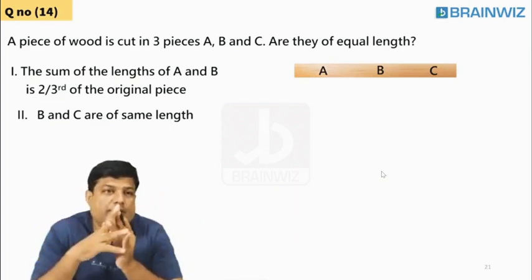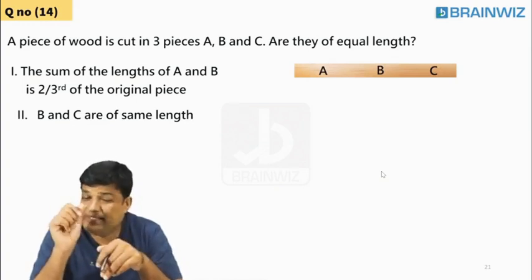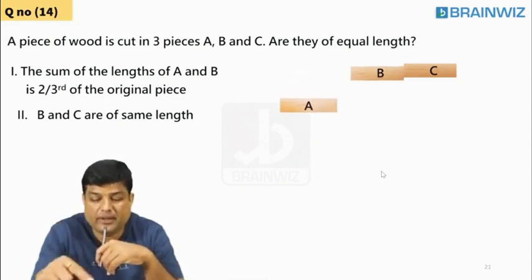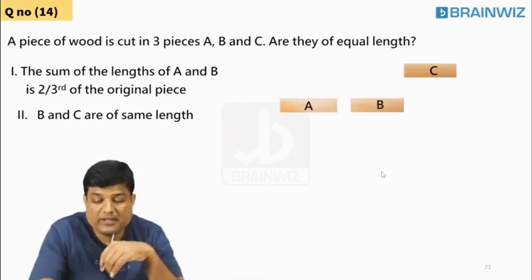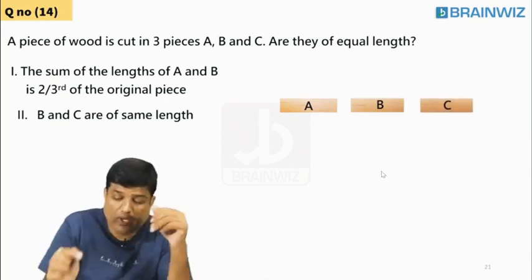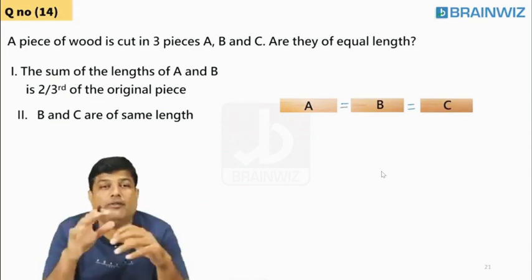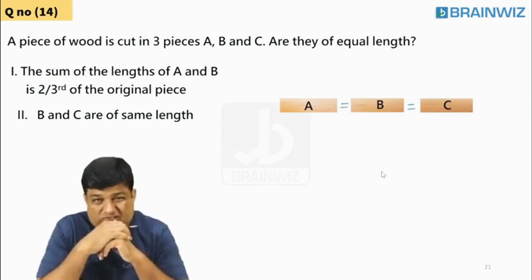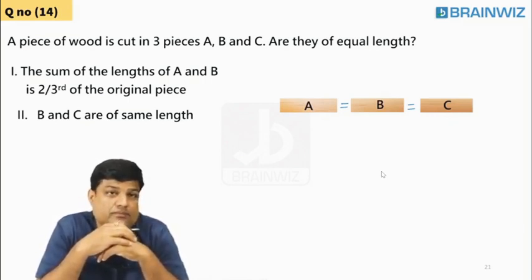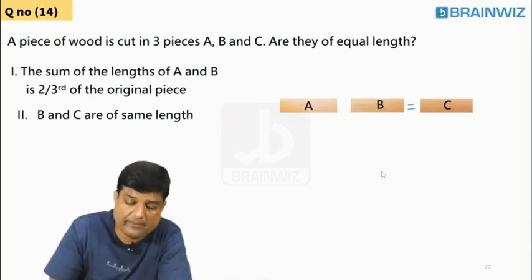A piece of wood cut into 3 pieces. One piece name is A. One piece name is B. One piece name is C. This piece of wood is cut in 3 pieces. Our duty is to prove whether A and B and C are equal or not. I cut it equally, but is it equal or not? We have to prove it.